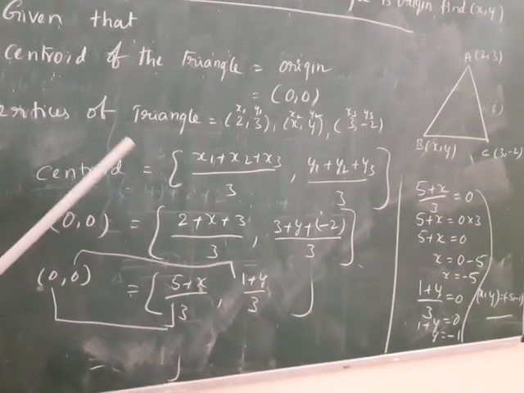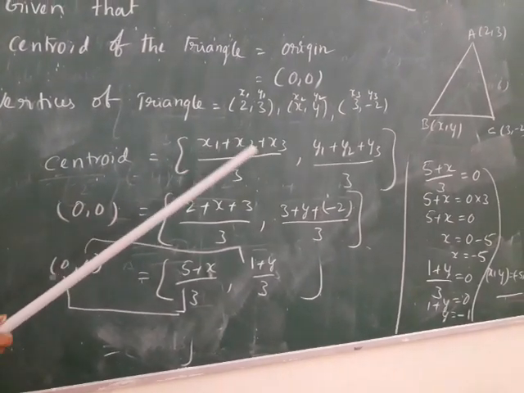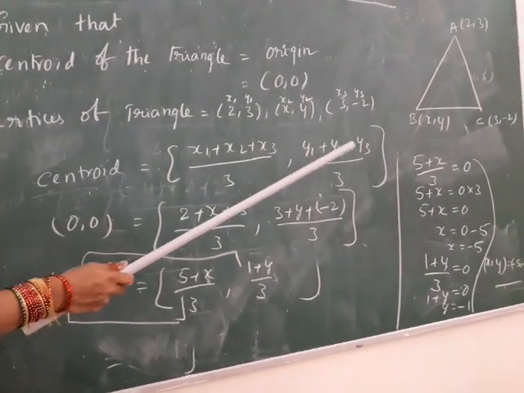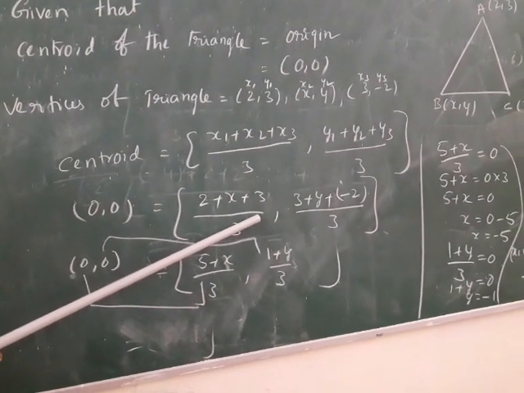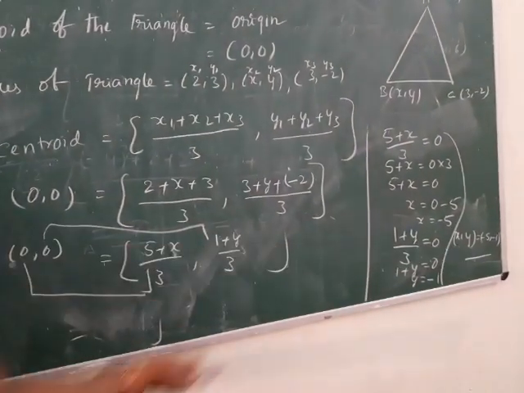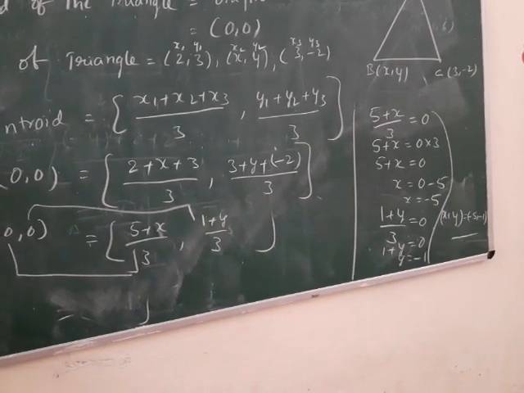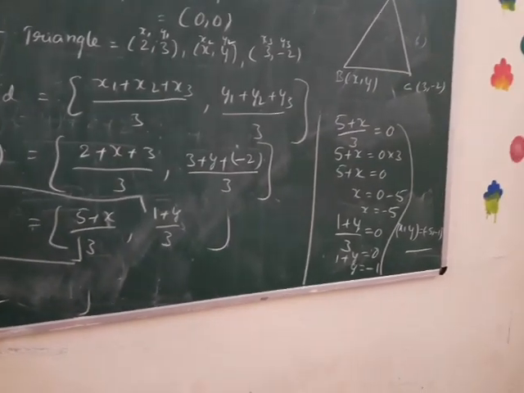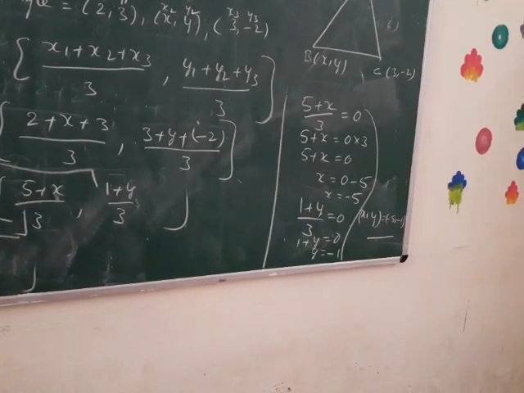Now write the formula of centroid. You know that x1 plus x2 plus x3 by 3, y1 plus y2 plus y3 by 3. Then we substitute the values in the formula and do the mathematical calculations. We get the value of x comma y. Okay children, are you done? Do you understand the centroid? Okay, now we move to the next concept.